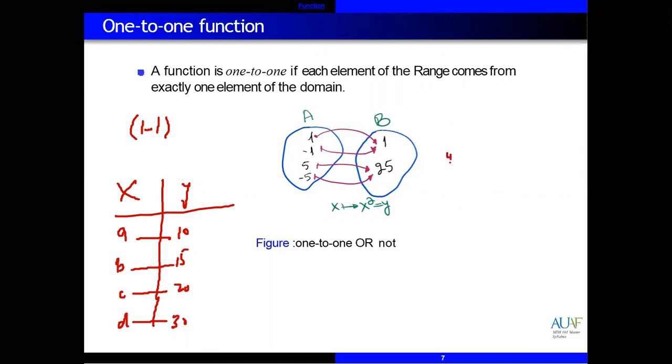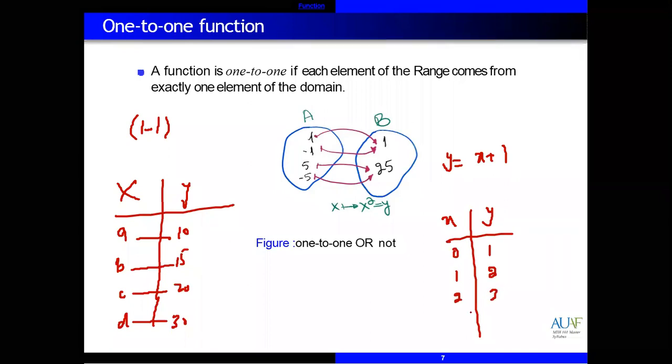Like for example, we have the equation y = x plus 1. Starting from 0, if x is 0, y is 1 because 0 plus 1 is 1. If x is 1, then 1 plus 1 equals 2. If x is 2, then 2 plus 1 equals 3. If x is 5, then 5 plus 1 is 6. If x is 10, 10 plus 1 is 11. So each element comes from only one element. Each element of y has a relation with only one element of x. So this is a one-to-one function.